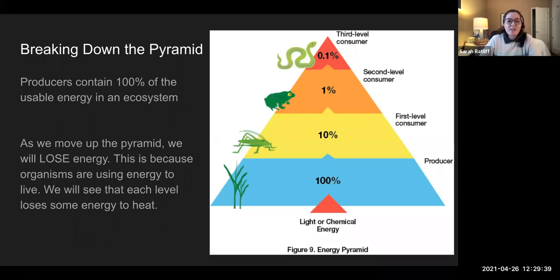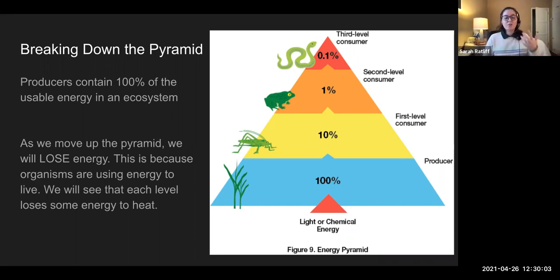So breaking down the pyramid, here's another ecological pyramid, but it's focusing on the energy transfer. Producers, they contain 100% of the usable energy in an ecosystem. Emphasis on usable energy. As we move up the pyramid, if you notice, we're losing some of that energy. This is because, hey, we're living organisms. We need energy to live.